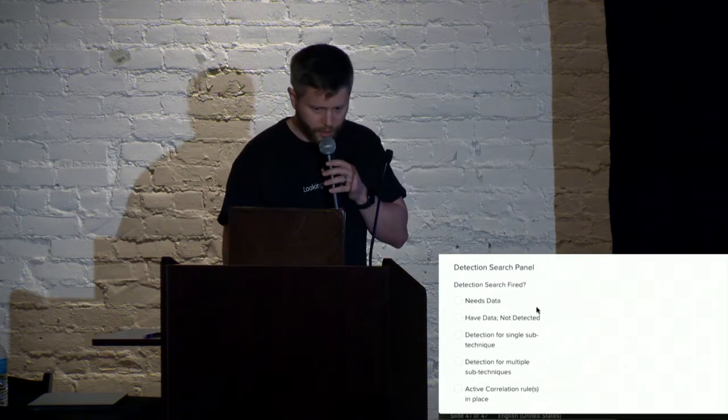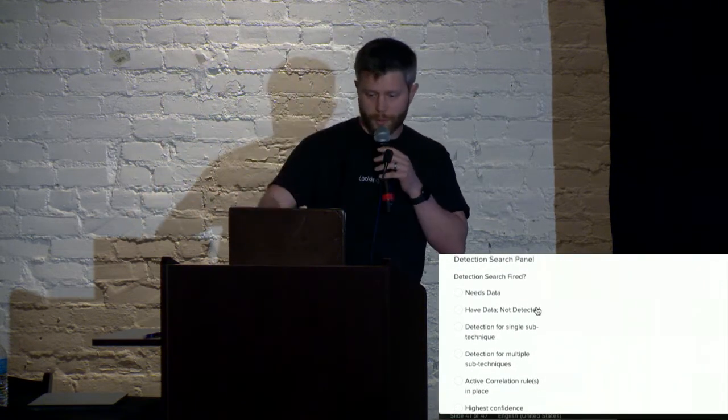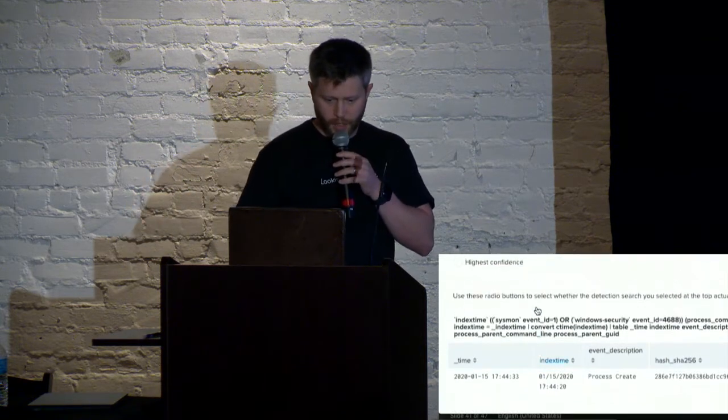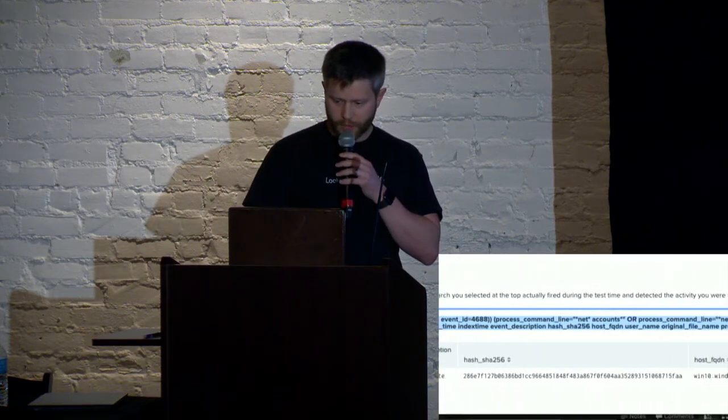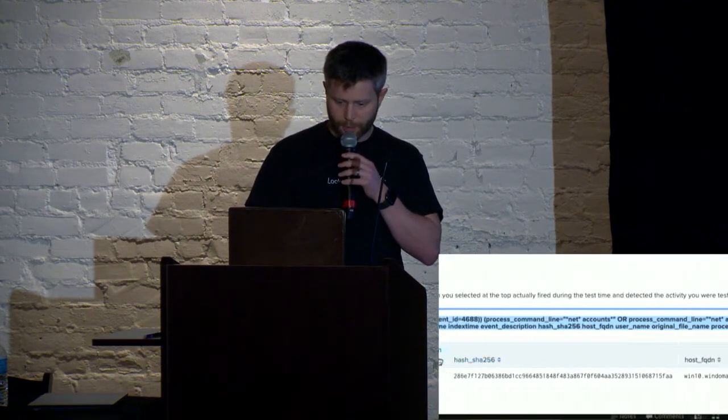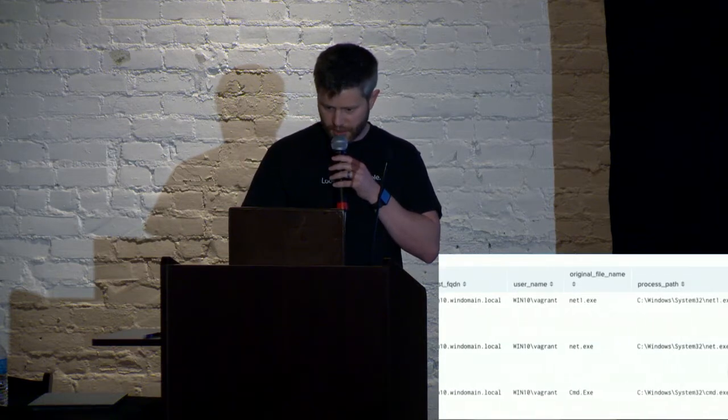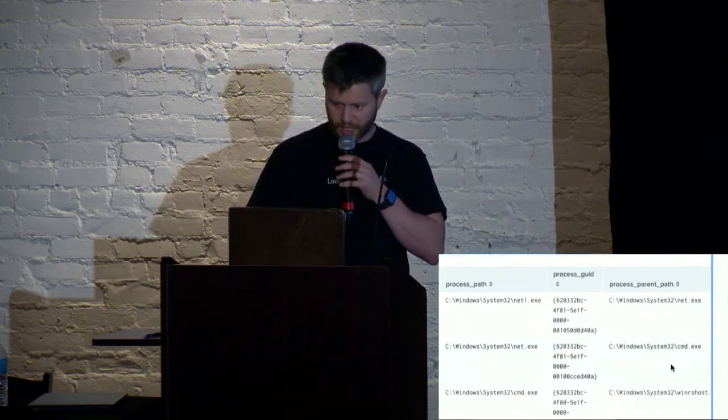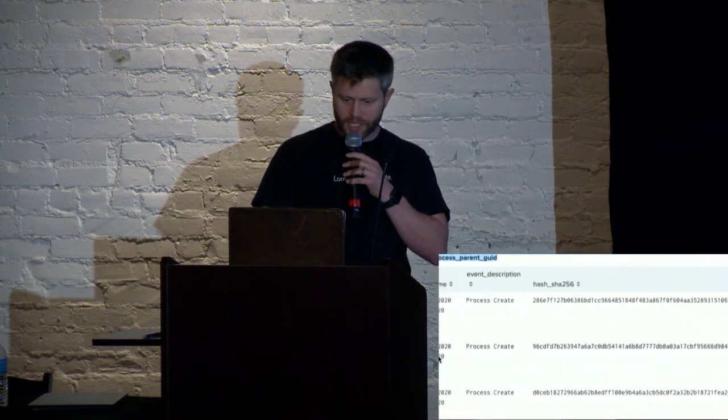Now, the next panel is the detection search that you selected from the drop-downs above. I can look at what it's providing. So I can see the full search here, which is what it will show, and then I can see if I get any hits, right? So if I get hits on this detection search, then I'm probably doing pretty good, right? So I can see these were process create events. I can see here's one from net1.exe, net.exe, et cetera. I get some of these things populating in, right? So that's what I want to see.